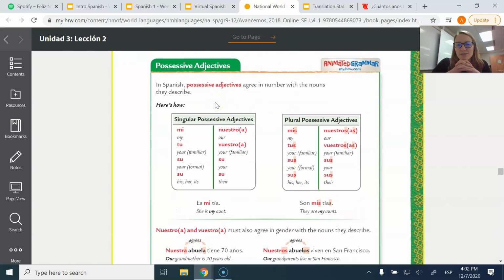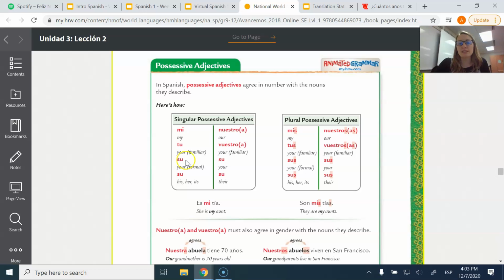In Spanish, the possessive adjectives agree in number with the nouns they describe, okay? So we have mi for my, tu for your. Now, you might say, hey, we've already learned tú, right? Yes. Tú with an accent means you. So if I say tú bebes agua, you drink water, that would have an accented you. However, if I'm saying tu as in your, like tu libro es grande, that has no accent. So your, no accent, you, accent. Here's a new one for us, su.